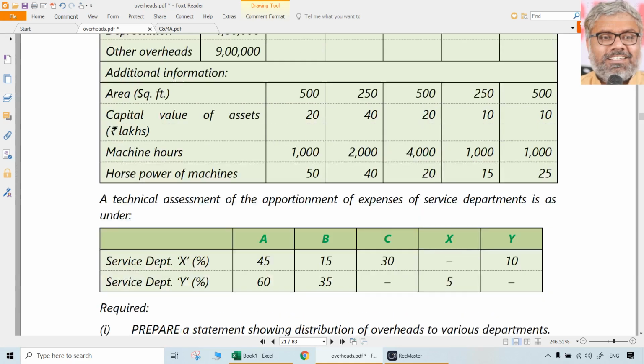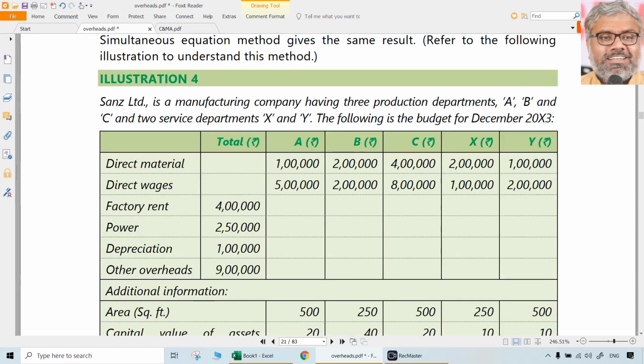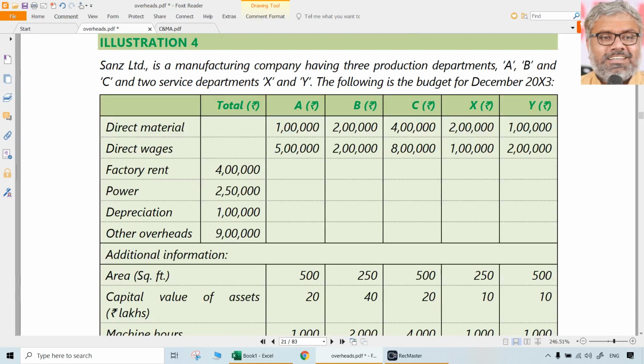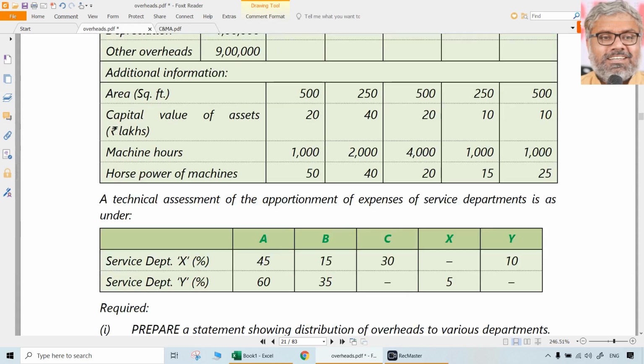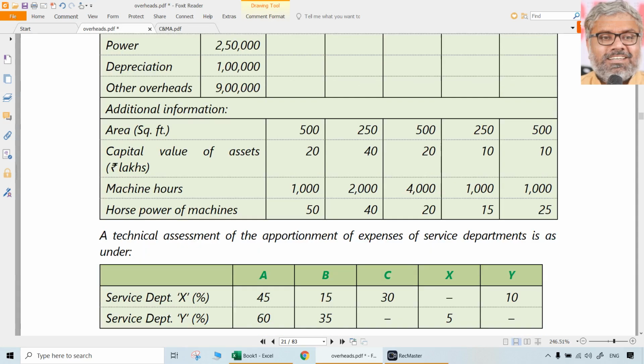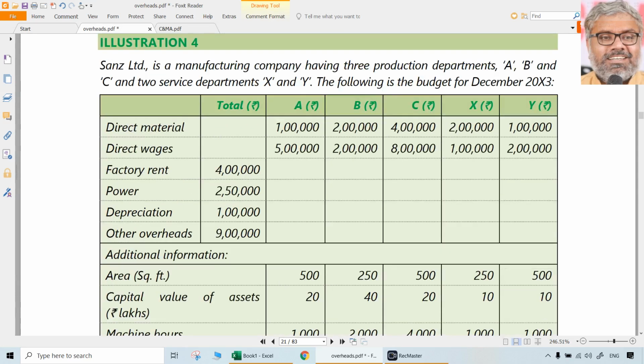More or less like simultaneous equations method only, but we don't do it simultaneously, we do it on a trial and error basis. But why we are calling it as trial and error basis? We can take x first then distribute to y, or we can take y first then distribute to x. Any of them can be taken. So that is why we call it as trial and error method.